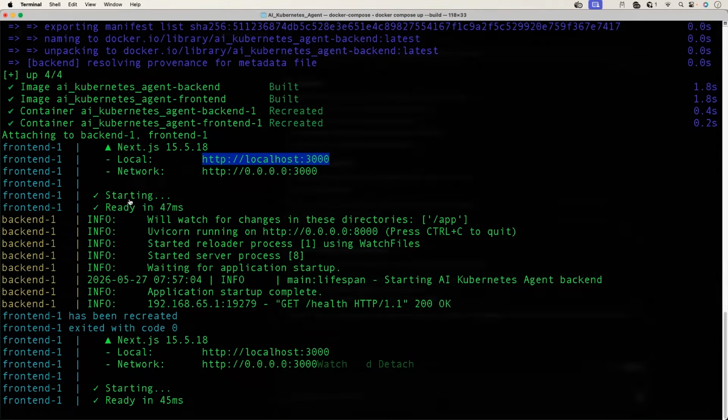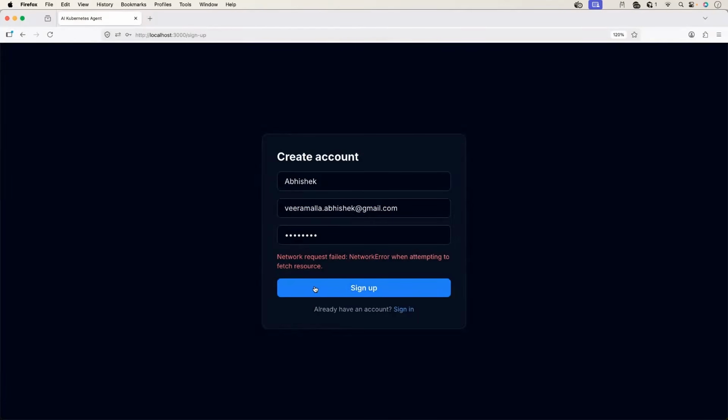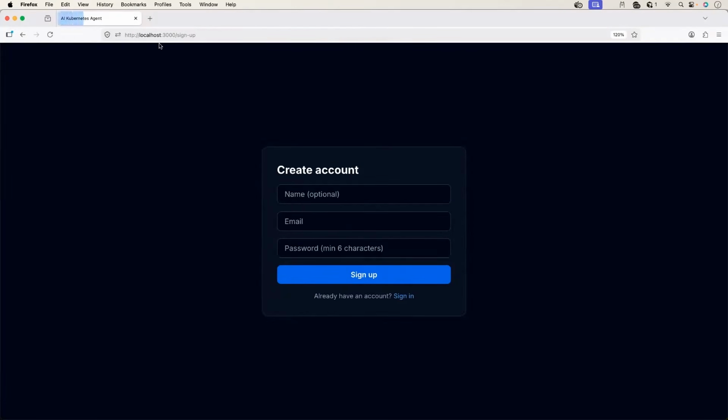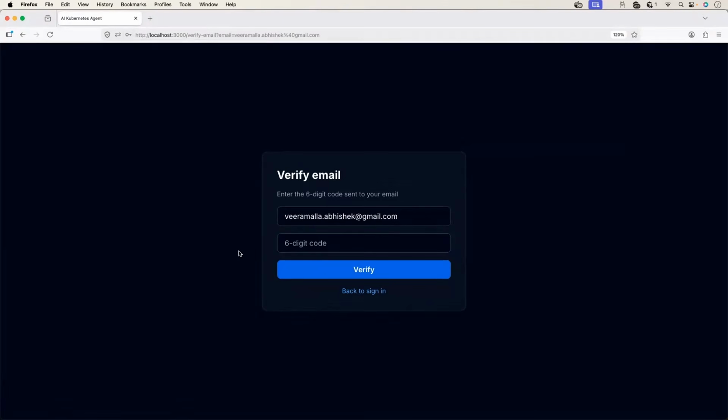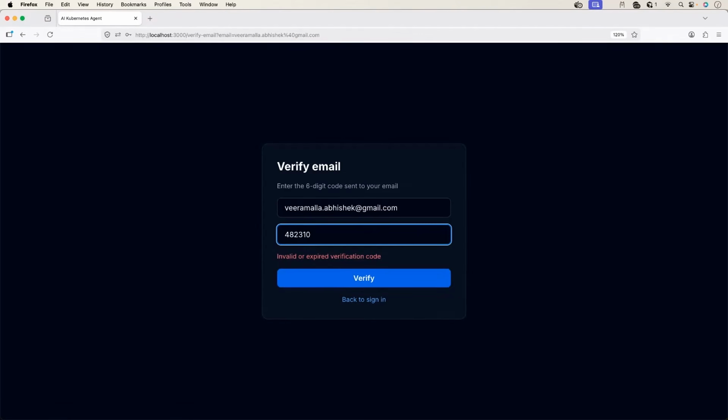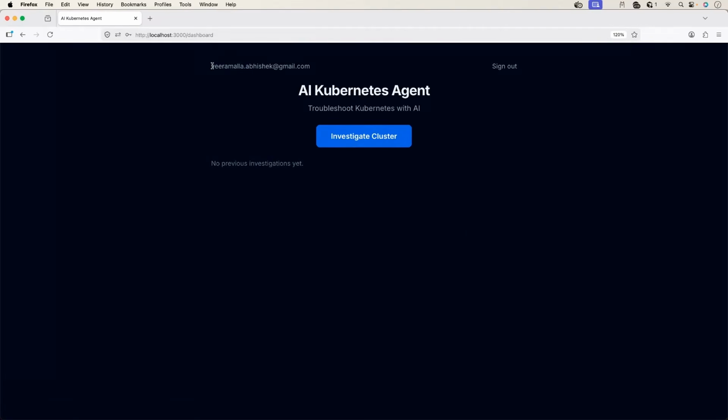Let's try it again. I'll go back, click on sign up, refresh. Cool. So this time it has created an account for us, but for verification, it sent a 6-digit email code. I got that on my mobile. I'll just enter this here, verify. My bad. There is a typo, 492310. Let's verify. So this is my email ID. Now only authorized users can access the platform.